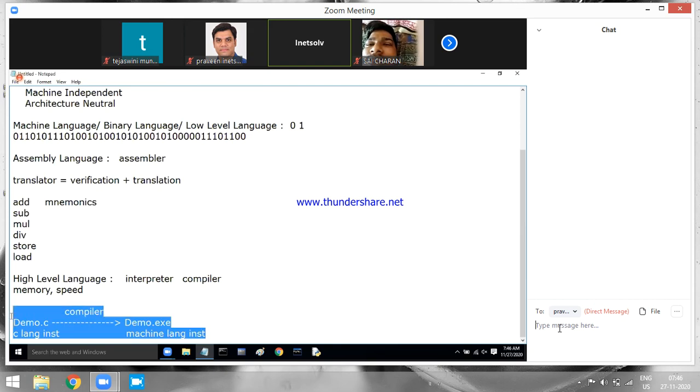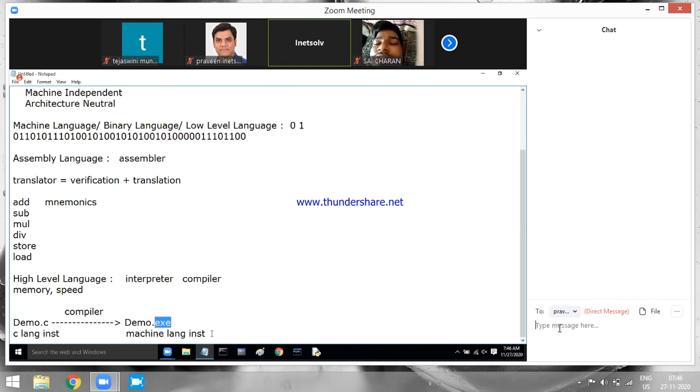This is what is going to happen in C language. Now you got a .exe file containing what? Machine language instructions. Now let me explain why C language is machine dependent language.